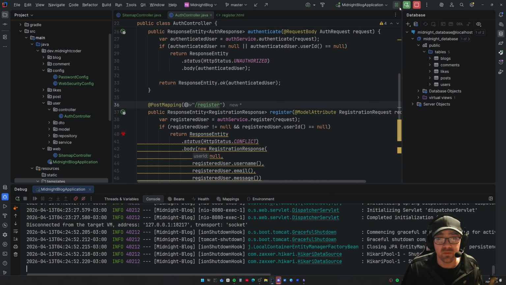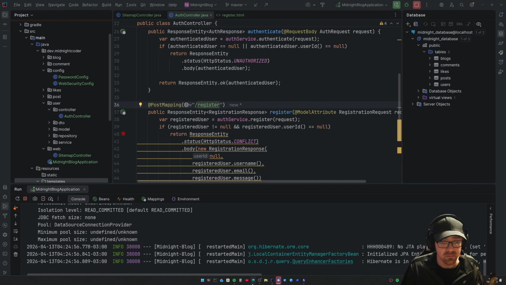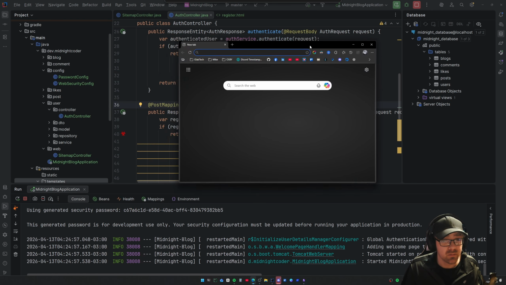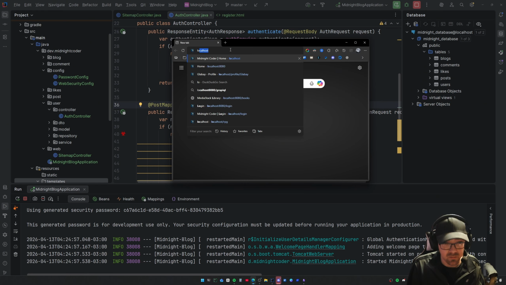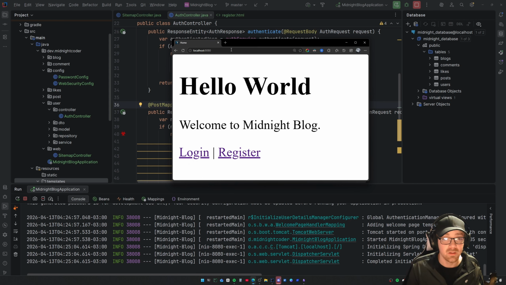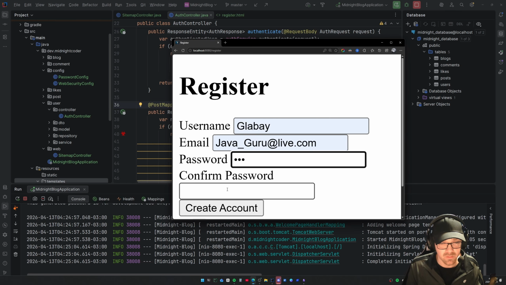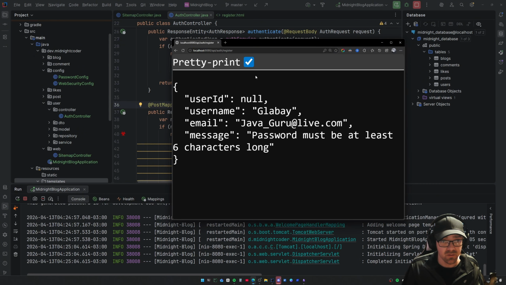So if we stop this, run this, open up the internet, and go to localhost 8080, we get hit with a login. I just wanted to go to 8080, hello world. We got a little registration here. Register. I'm going to say 123, password 123, create account, hit with an error.